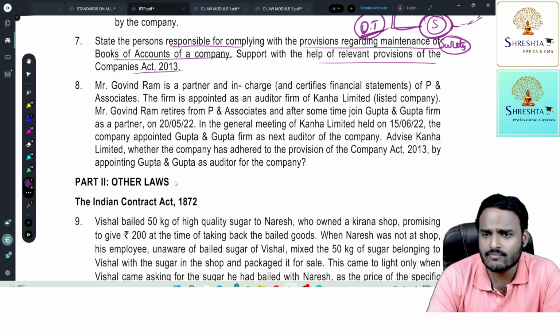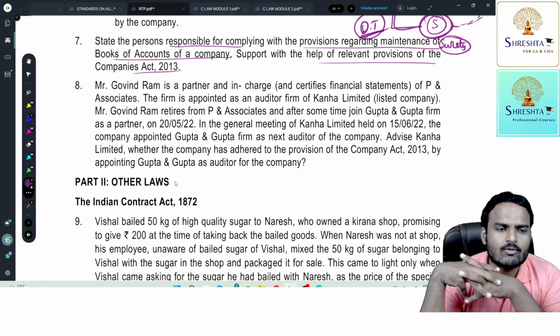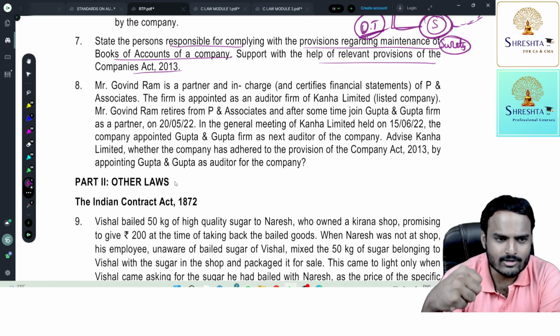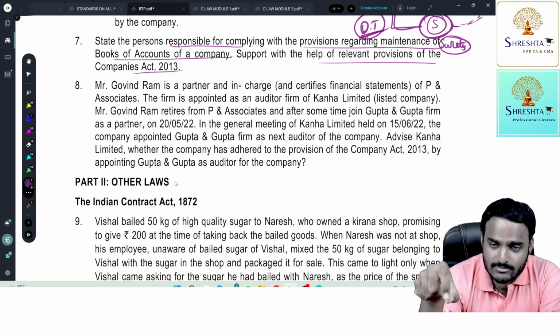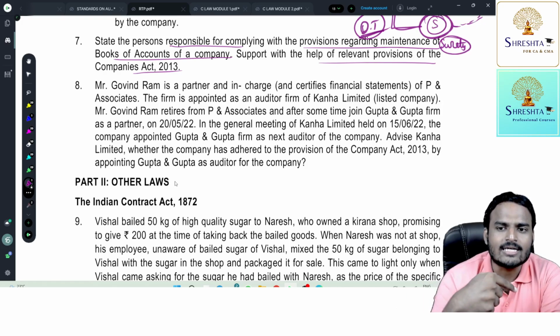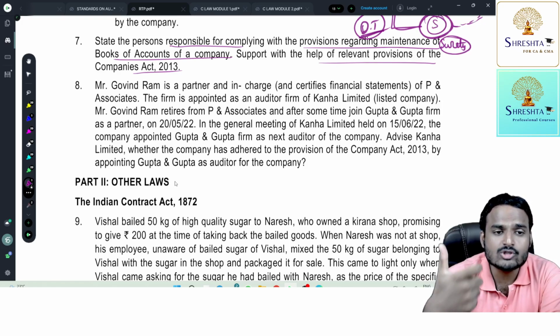Because for listed companies, the concept of rotation of auditors is applicable. A firm can be appointed for a maximum of two terms of 5 years. An individual can be appointed for one term of 5 years, right? Now, what happened in this picture? Because of rotation of auditors, the firm P and Associates is getting out. It is the retiring auditor firm. From this retiring auditor, one partner in charge, Mr. Govind Ram, resigned from that firm and joined Gupta and Gupta firm. Now the company is planning to appoint Gupta and Gupta firm as next auditor.